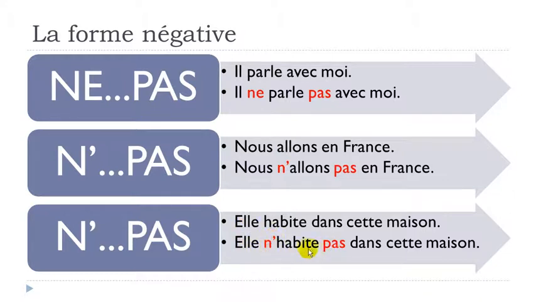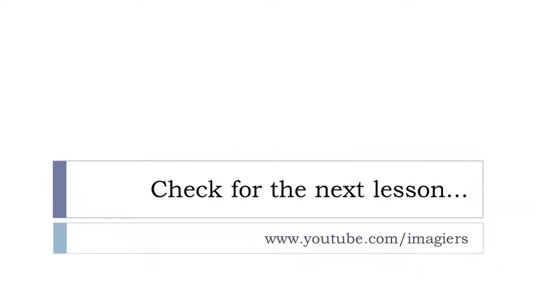Elle n'habite pas dans cette maison. So, elle habite, she lives or she is living, in this house. Elle habite dans cette maison, and then the negative form: elle n'habite pas dans cette maison. I hope it was clear. It was short, but really important.